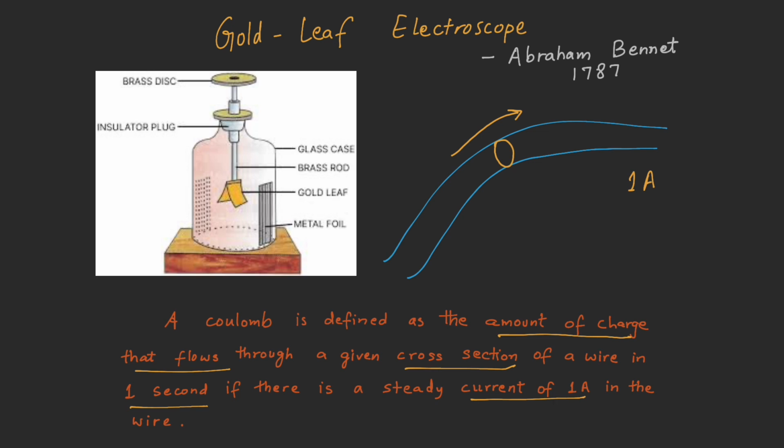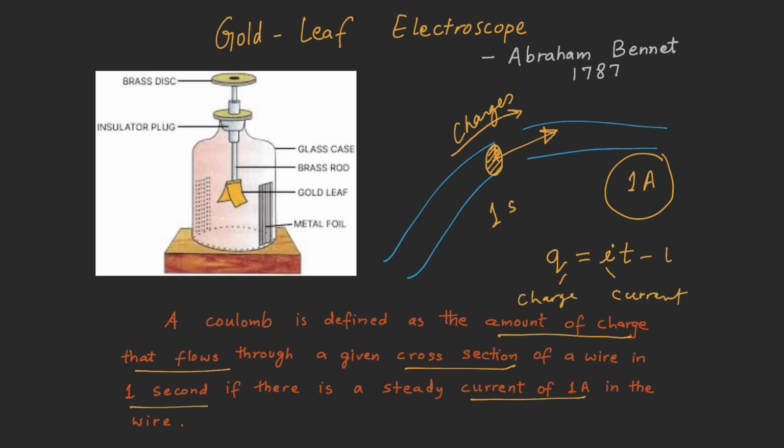And what is cross-section area? When you cut a wire, just cut a wire from anywhere, and the area you see then is the cross-section area. So the amount of charge passing through this area in 1 second is Coulomb when the current is 1 ampere. And the formula for this is given as Q equals I multiplied by T, where I is current, Q is charge, and T is the time.